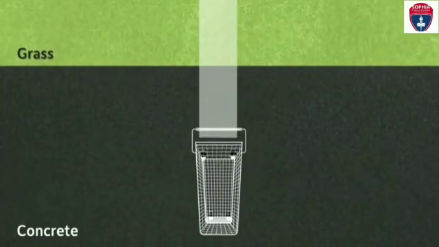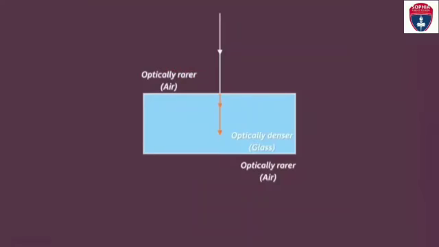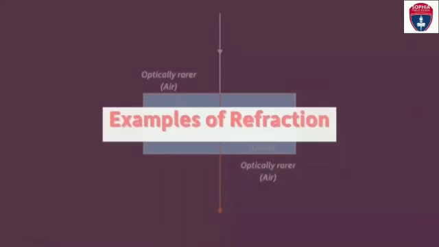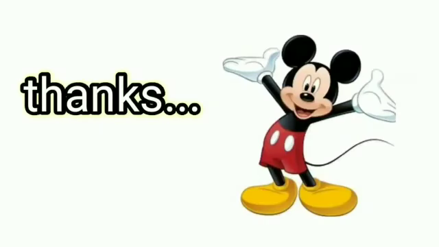When it enters from glass to concrete, not obliquely but in a straight direction, okay, from glass to air, the glass is like the grass and the air is considered like the concrete. There is no change in direction, its speed increases from denser to rarer medium.